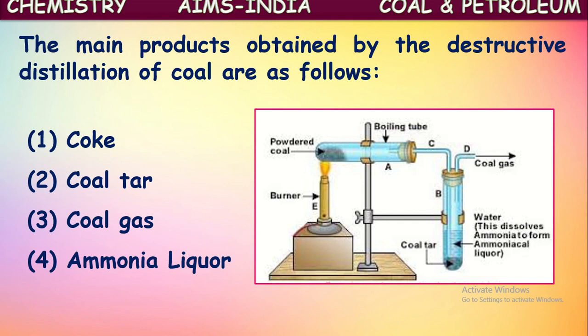When it undergoes this process, coal produces four products: coke, a solid substance; coal tar and ammonia liquor, two liquid substances; and one gaseous product, that is coal gas. That means when coal is heated strongly in the absence of air.